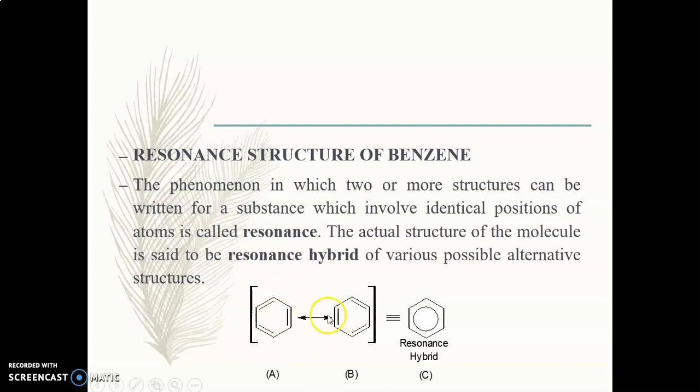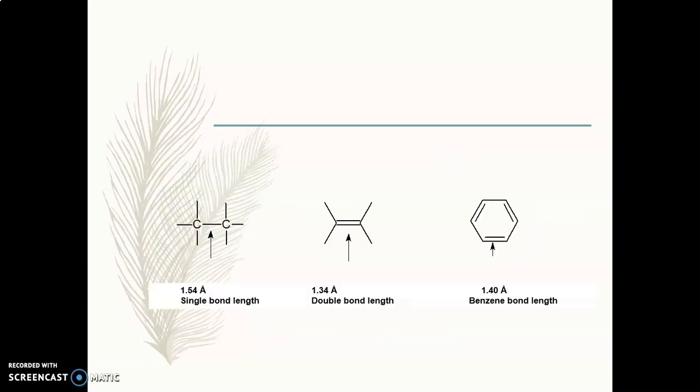The A and B structures are also known as canonical structures or resonating structures, and the hybrid of this compound is known as the resonance hybrid. The phenomenon of resonance was first explained by Kekulé depending upon the structure of benzene. So this is known as the resonance structure of benzene.